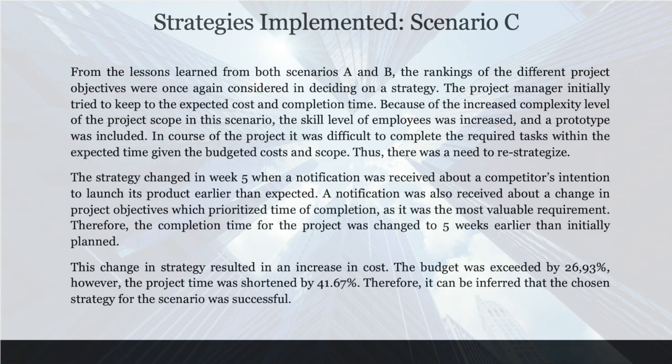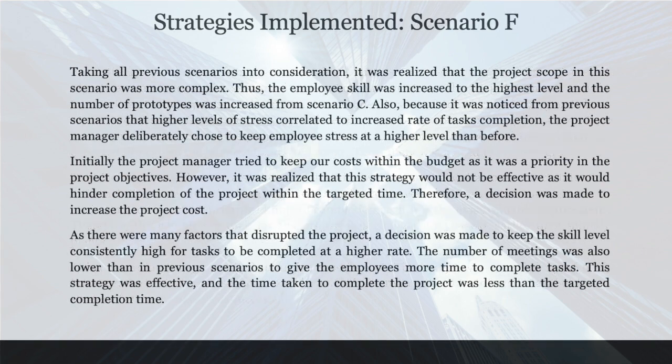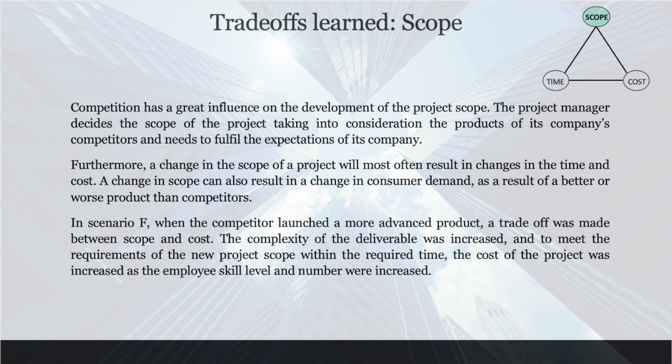For scenario C, the same metrics were used to prioritize, and when a competitor sped up their launch date, we decided to focus on this as there was an increased reward in completing on time. This increased the cost severely, however, the project was completed on time and therefore we see it as successful. For scenario F, we tried to stay on budget and time, however realized that this strategy would not work. We increased the skill level and set the budget high in order to complete the project in time, which was successful.